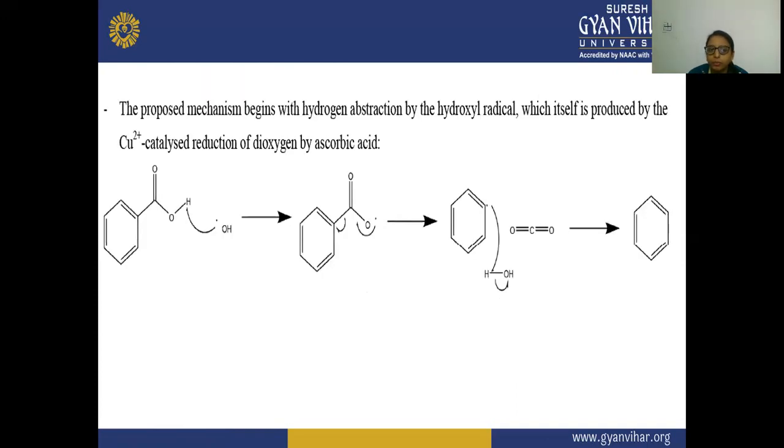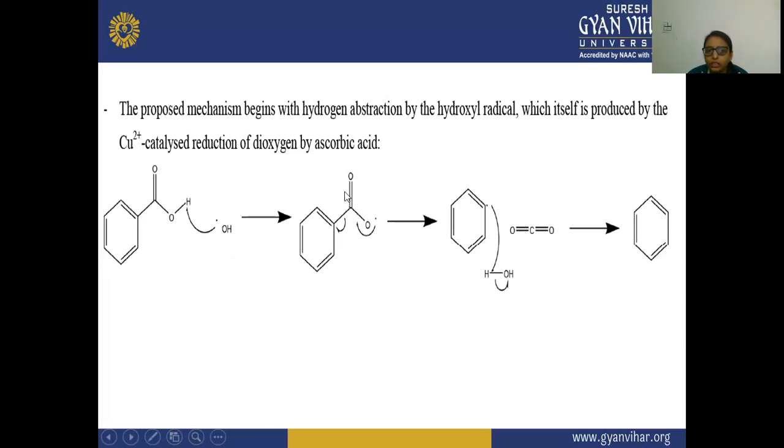Next, the proposed mechanism begins with hydrogen extraction by the hydroxyl radical, which itself is formed by the CO2 catalyst, reduction of dioxygen by ascorbic acid. So here the mechanism is shown. Here you will see this is the OH radical, a free radical. This will react with this hydrogen, and this will withdraw an electron from here. After that, a free radical is formed here on this benzene by the removal of this hydrogen, and this OH has taken this H.